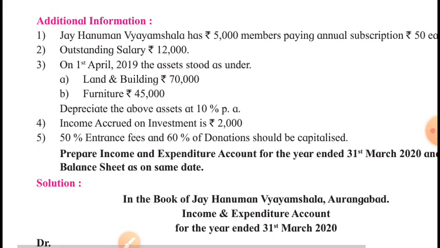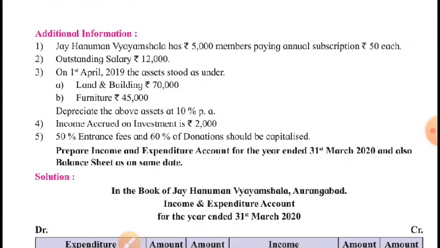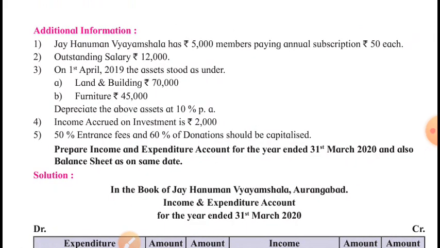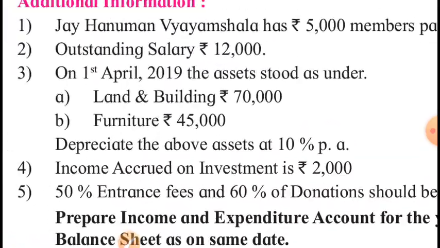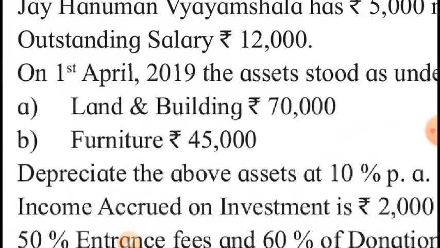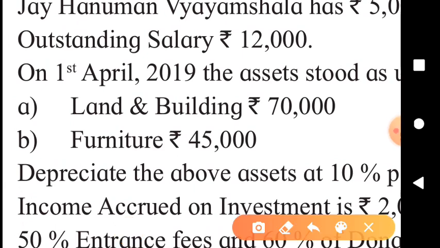Now, the important question is, what is the capital fund at the beginning of the year? It is not mentioned in the problem. We will have to find it out. And how is it to be ascertained? By preparing opening balance sheet. Now the question arises, only do these two items, I mean these two assets, exist at the beginning of the year?